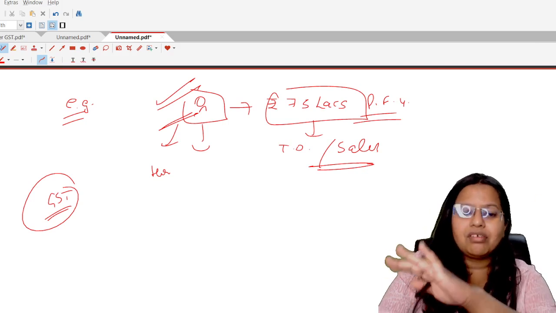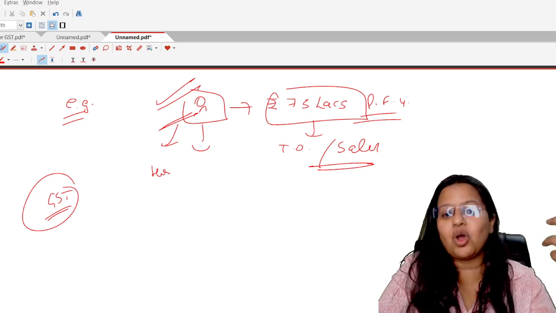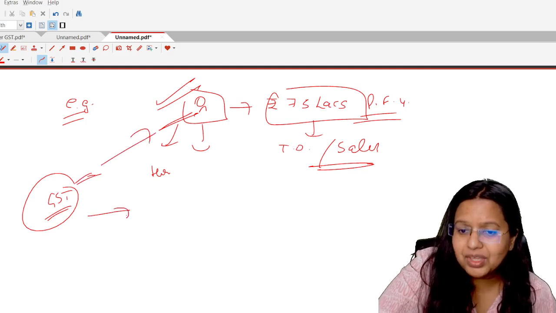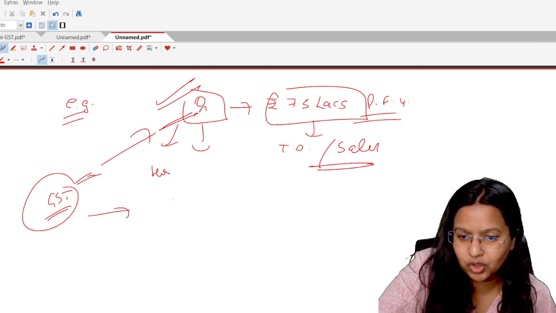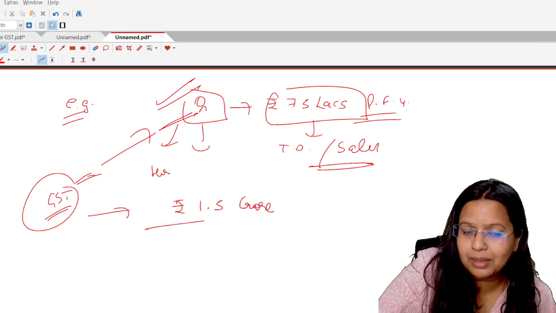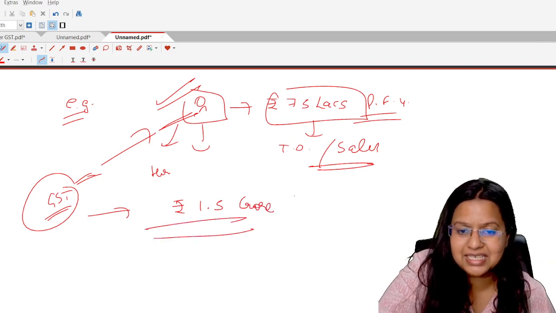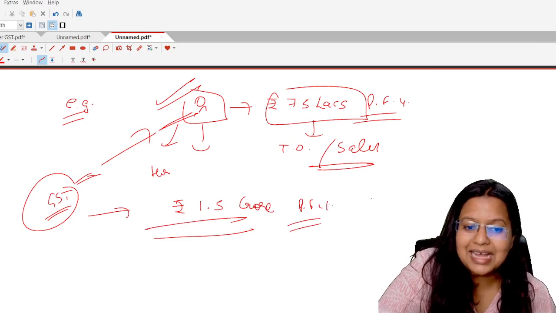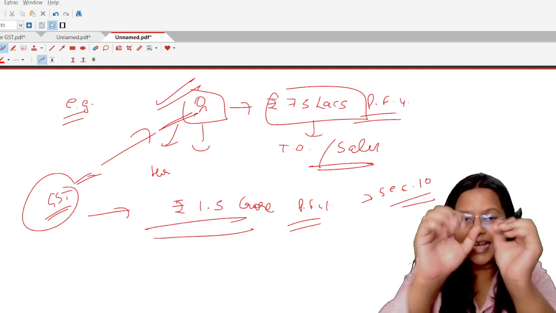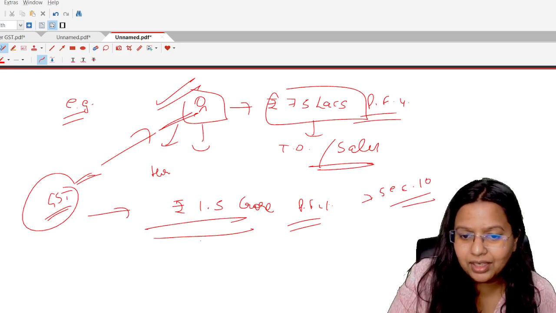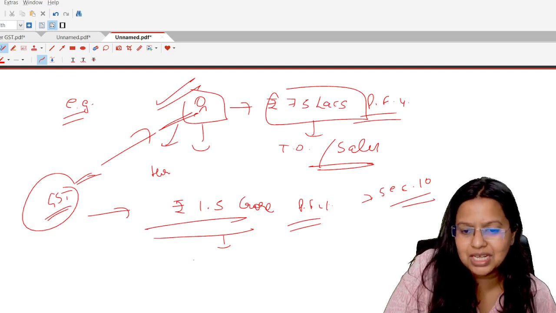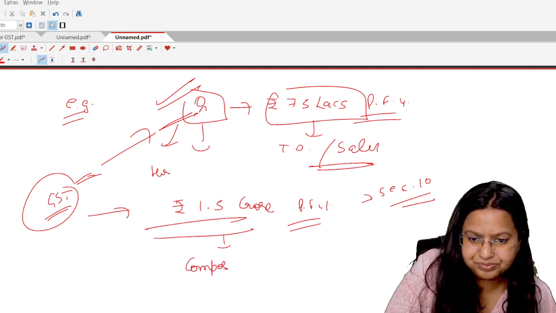So for removing those complications, those legal formalities, the GST department gives them the option that if any person has a turnover of up to rupees 1.5 crore, what is the threshold limit? 1.5 crore in the preceding financial year. So section number 10 is stating that such a person may be considered a small taxpayer. And we are giving an optional scheme to those persons that they can register themselves under the composition scheme.